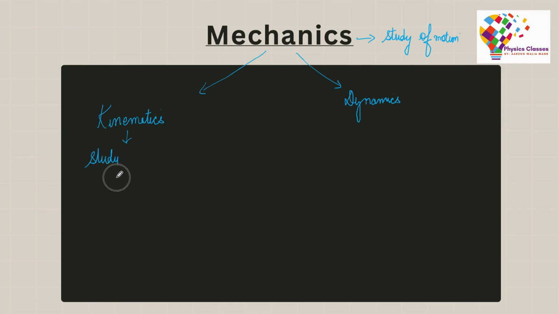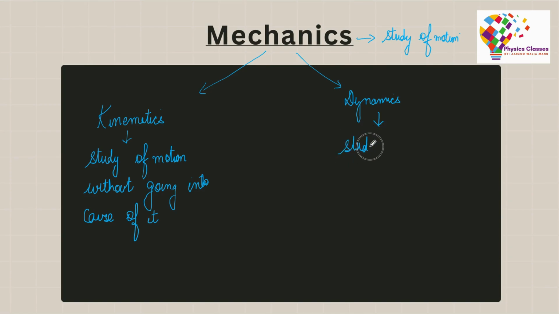Now to start with, in today's topic, we would mainly be discussing kinematics. Kinematics is basically the study of motion without going into the cause of it. On the other hand, in dynamics, we study the cause of motion. How exactly is the motion working? Why is it working like that? For example, what force are you applying, and how much force are you applying, is what we study under dynamics.